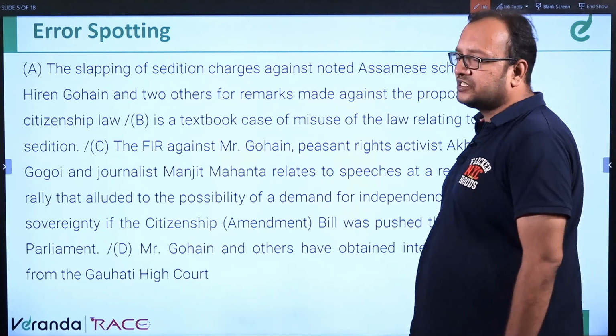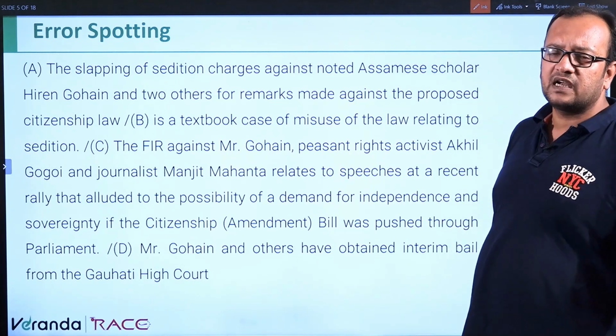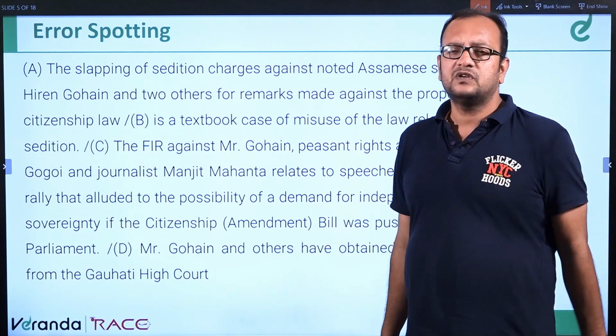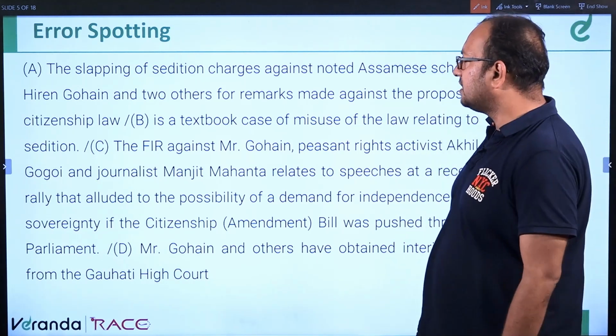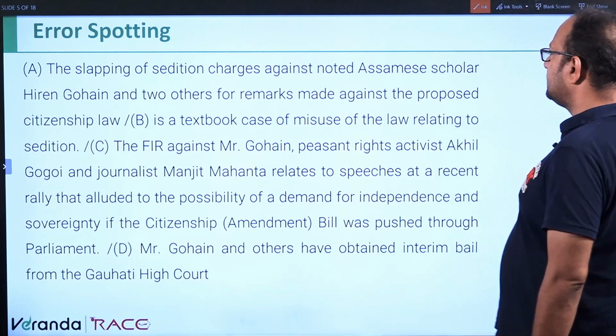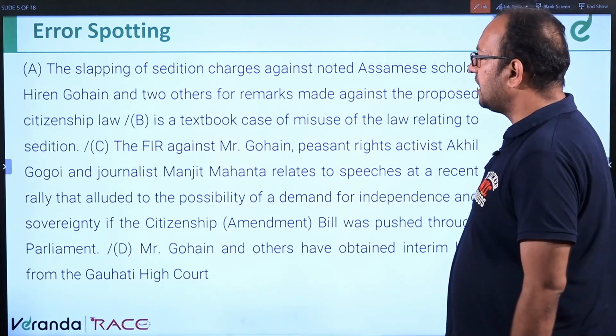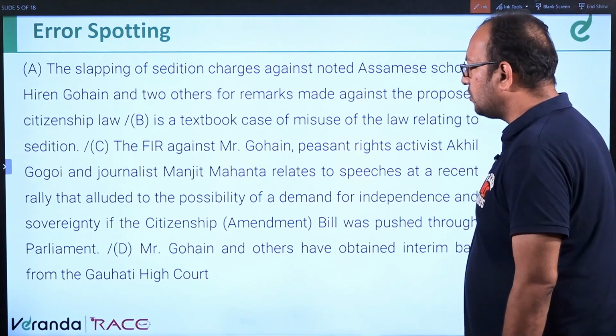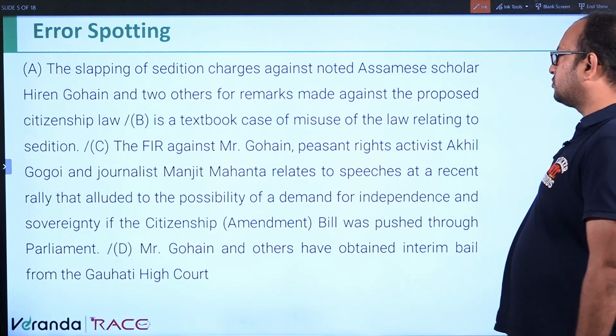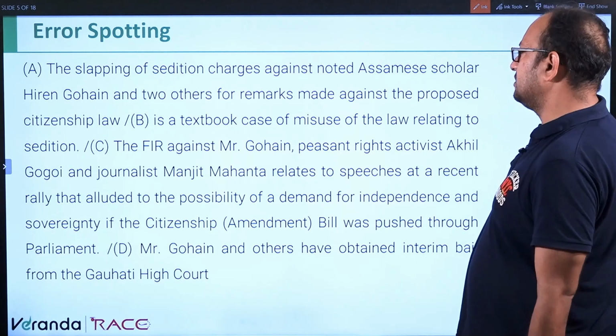The slapping of sedition charge. What is sedition? Sedition means talking against the government, that is protest. That's known as protest against the government. Rebellion is known as sedition. The slapping of sedition charges against noted Assamese scholar Hiren Gohain and 2 others for remarks made against the proposed citizenship law is a textbook case of misuse of the law relating to sedition.